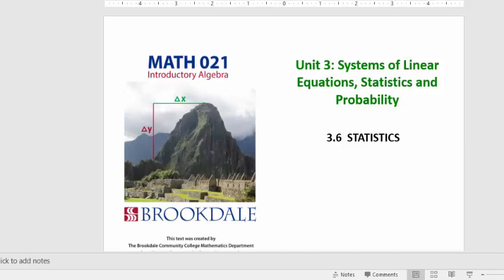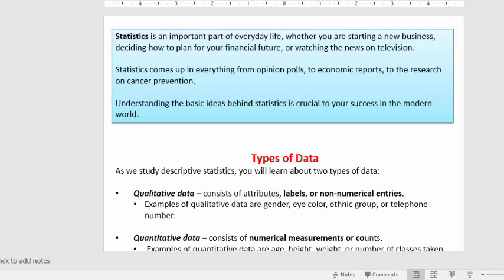All right, so we're into our last main topic now in this course, and that's going to be statistics and probability. So we're going to start out with statistics. Statistics is an important part of everyday life. I mean, you see it right now. We're going through this COVID-19 pandemic, and that's all you see every day is statistics, right? Number of new cases, number of deaths, number of hospitalizations, number of ventilators, all that kind of stuff.